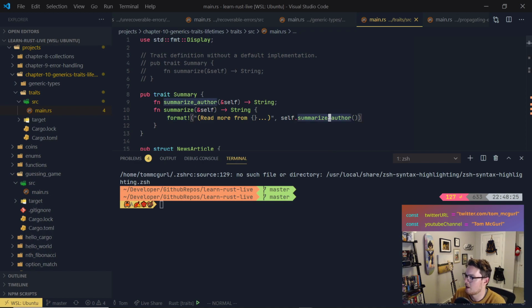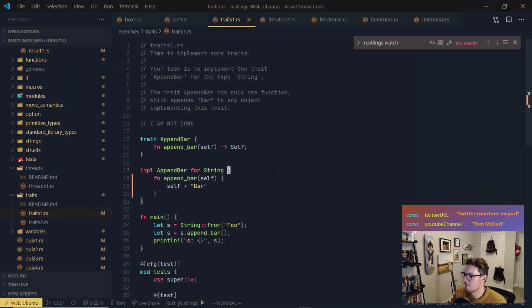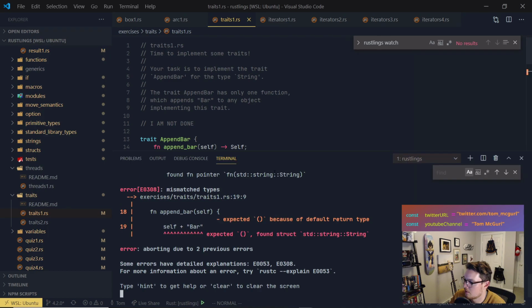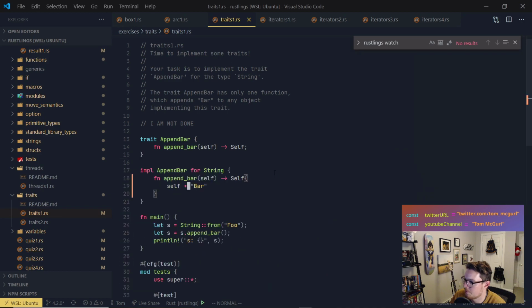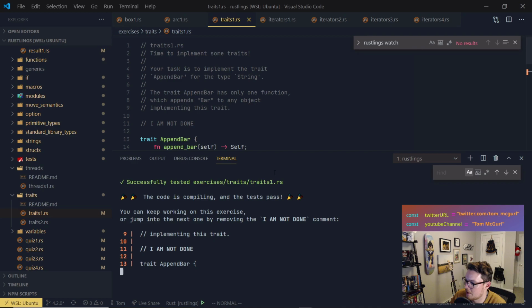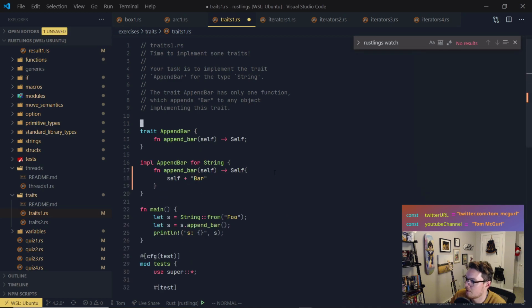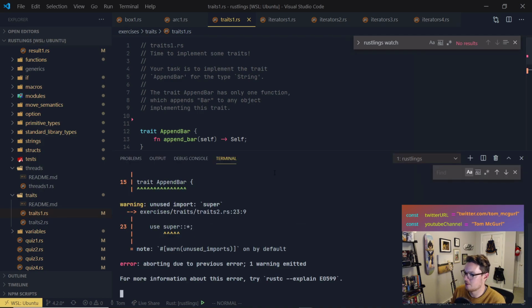So as long as it maintains that signature, we're okay. So let's go back to our other thing here. We just need to implement this signature. We're implementing it for string. Good. So we kept the same signature, we just implemented it, and there we go. All we did was we took self and returned self. In this case, self is just a string, right? Because we're dealing with strings. And we just do string appending. And that's it. Next, on to traits 2.